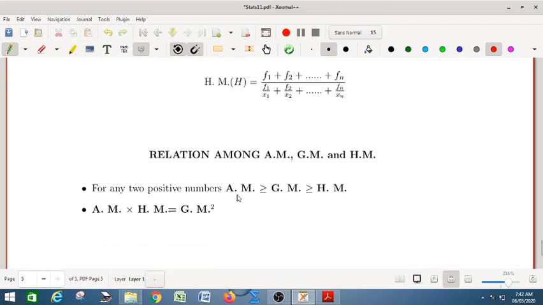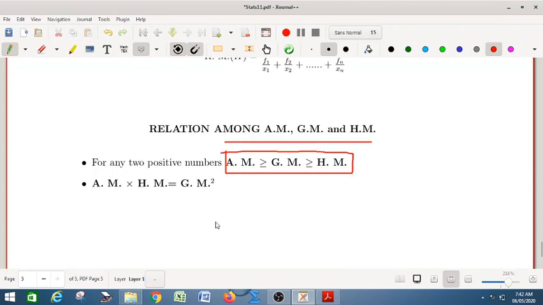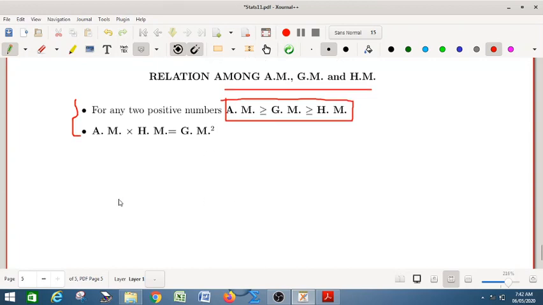So there is an important relation between AM, GM, HM. First one, AM is always greater than or equal to GM, greater than or equal to HM, and also AM into HM is equal to GM square. These two are very important properties. So I will show you how to prove this. Suppose AM of two positive numbers, obviously we are taking two positive numbers. AM is given by (x1 plus x2) by 2,